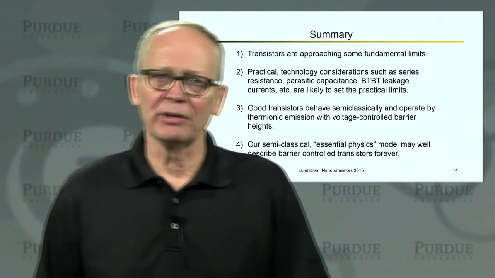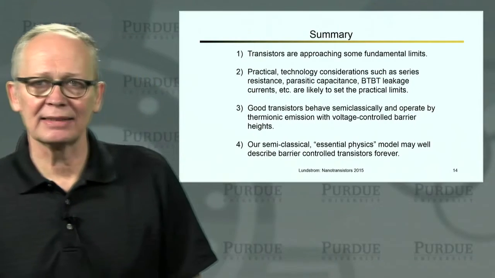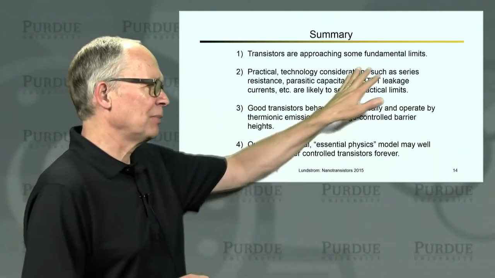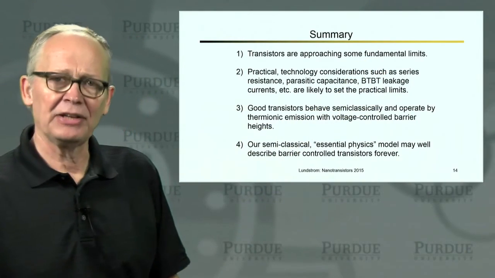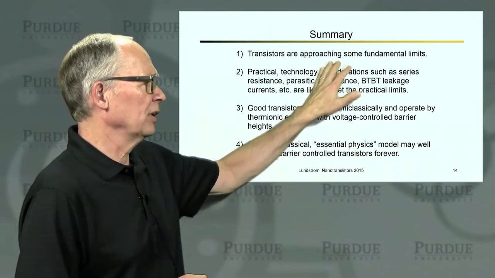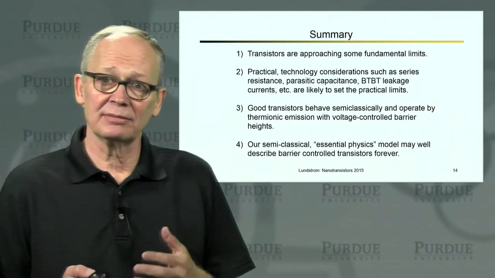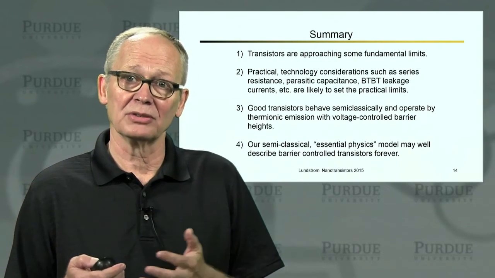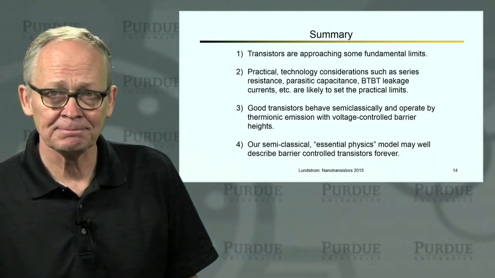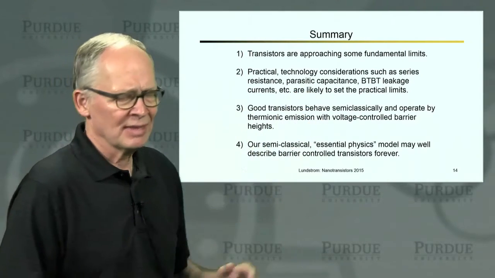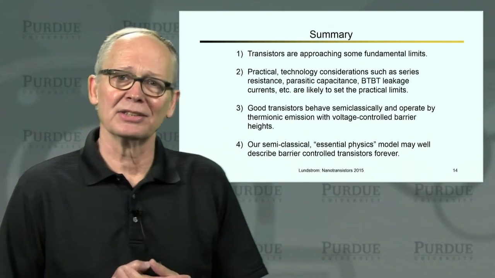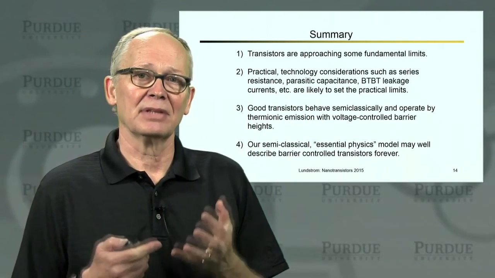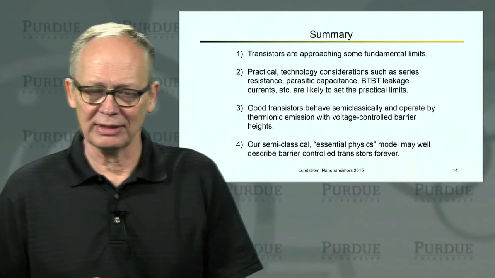All right, so just to summarize, we've just taken a quick look at some fundamental limits. We established them with some very simple arguments. And one of the things that we learned from that is that modern day transistor technology is actually getting remarkably close to some of these fundamental limits. Now, in practice, real technology considerations are going to determine how small we ultimately make transistors.